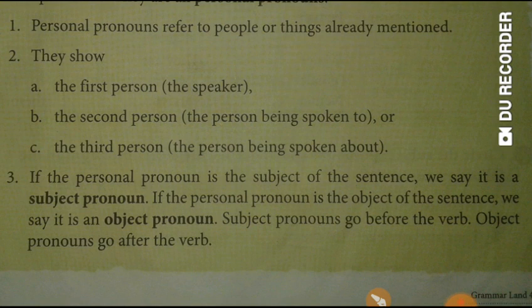If a pronoun is the object of a sentence, then it is called object pronoun. Subject pronouns are used before the verb and object pronouns are used after the verb. You already know verb is a word which refers to the action which is done in a sentence.